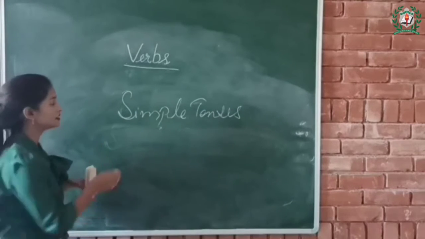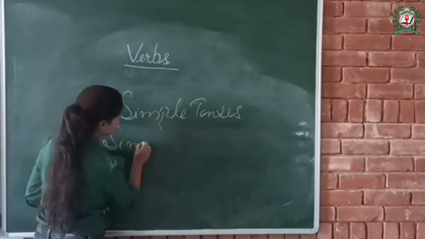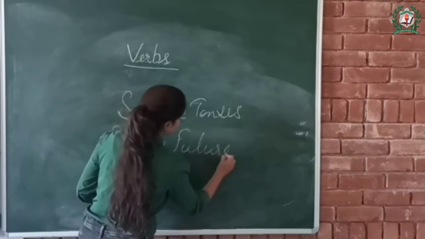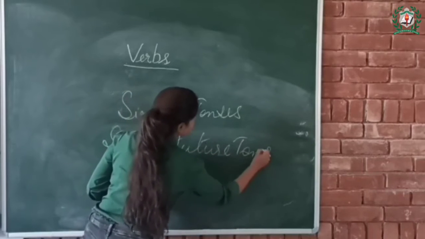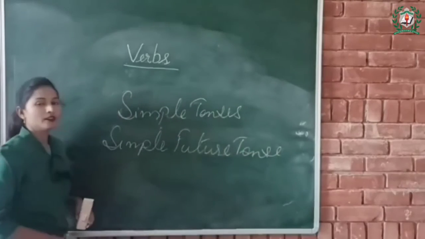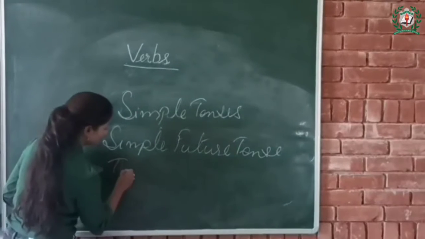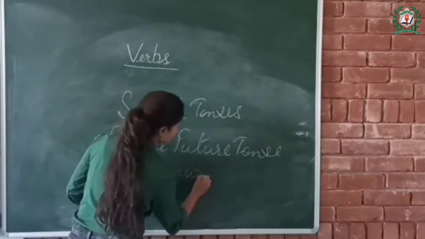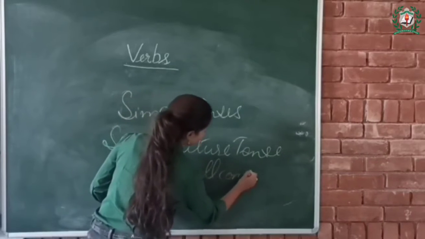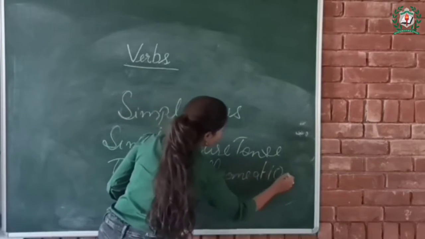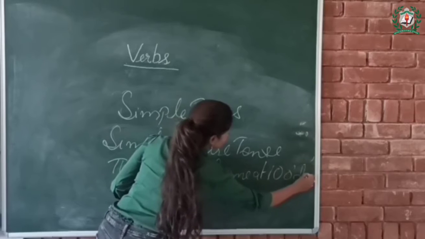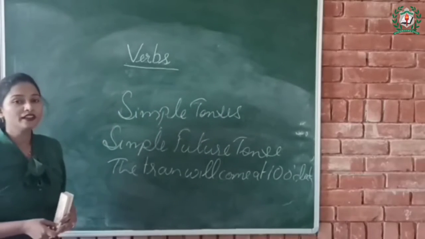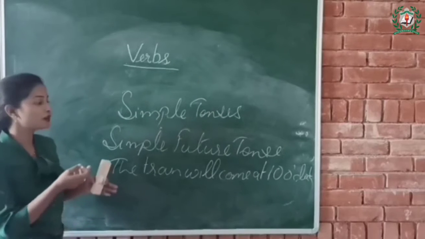And the next one is simple future tense. For example, the train will come at 10 o'clock. When does it suggest the train will come?